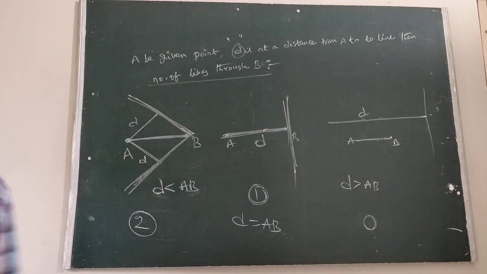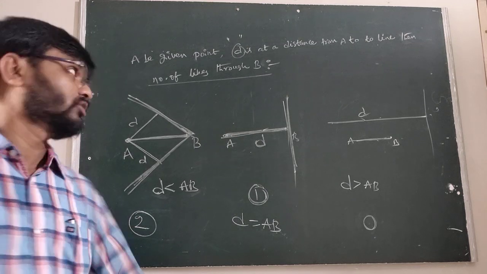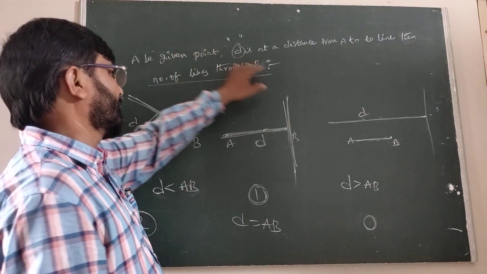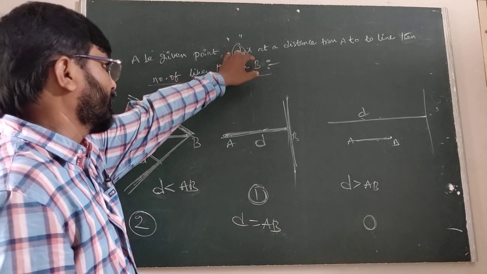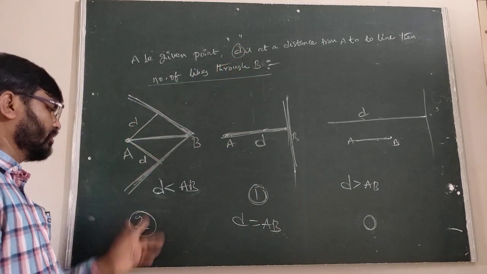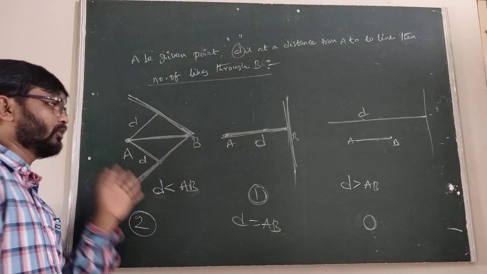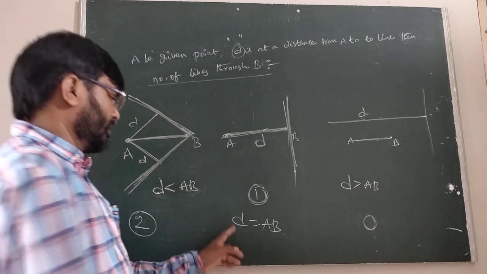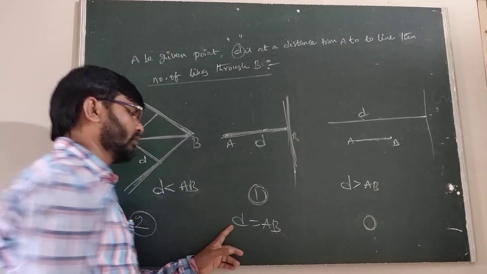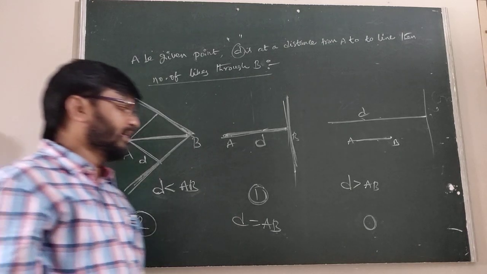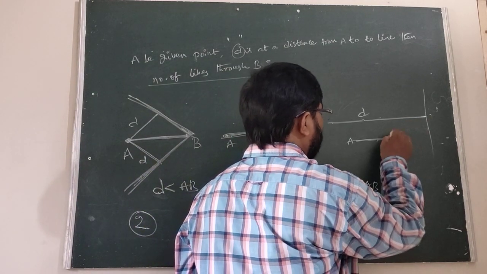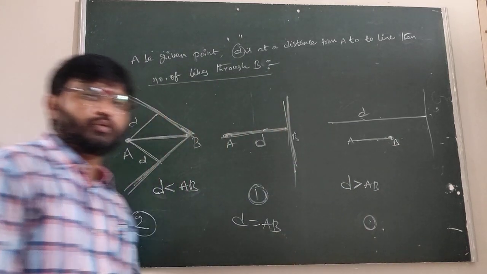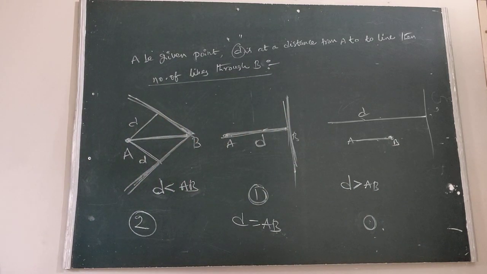This is our observation. First we have to find the distance between the given point and the B. First you can also find the D. When D is less than AB, the number of lines through the B is 2. When D equals AB, the number of lines through the B is only one. When D is greater than AB, the number of lines through the B is 0. Okay.